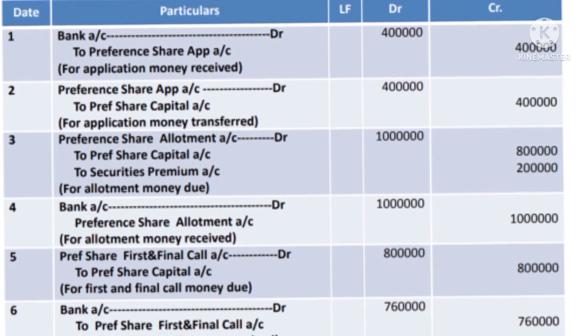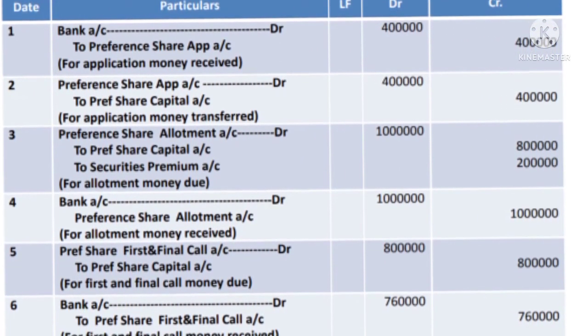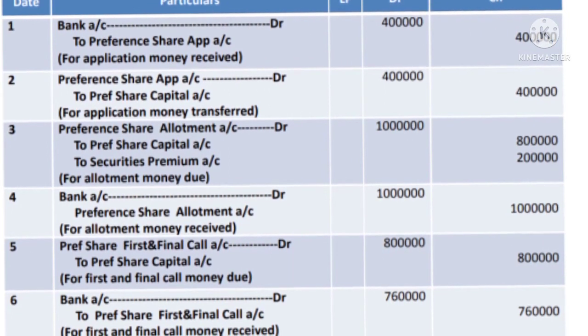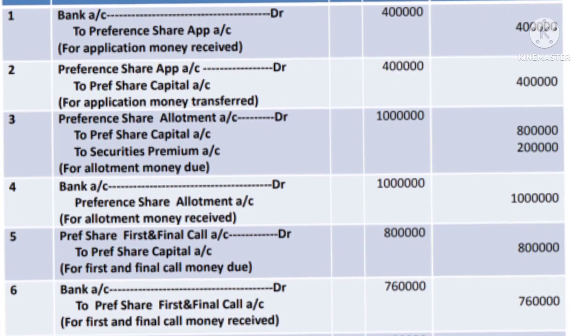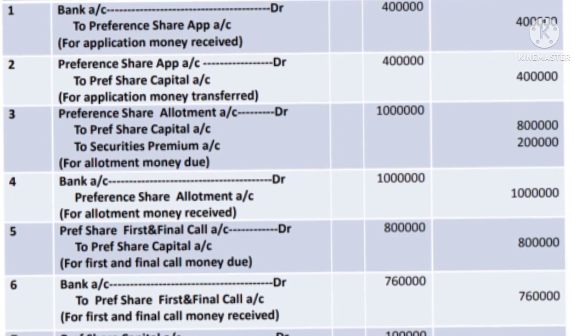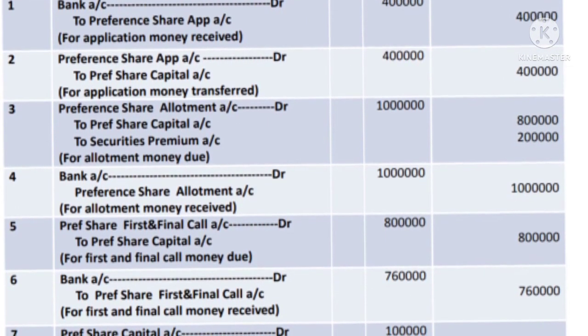Then for receipt of the first and final call money: bank account debtor to preference share first and final call account, 7 lakh 60,000, 7 lakh 60,000, because on 1,000 shares the final call is not received, so the amount is decreased by 40,000. Now the seventh is for cancellation of the shares.